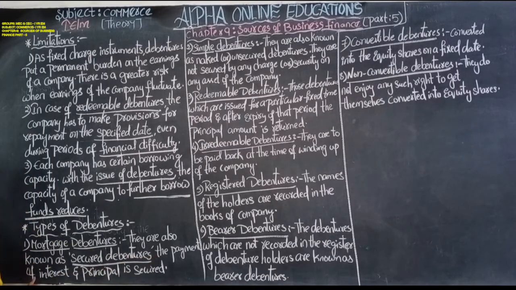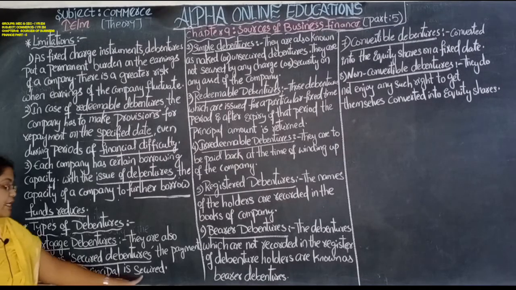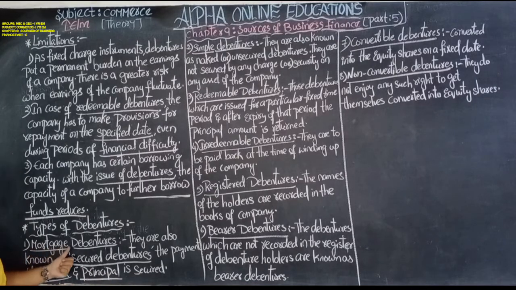The payment of interest and principal is secured. The company has to pay a fixed rate of interest and the principal amount which it borrowed from the issue of debentures. With that, the interest and the principal amount both are secured in case of mortgage debenture, because they keep certain assets of the company or any other thing under the mortgage.